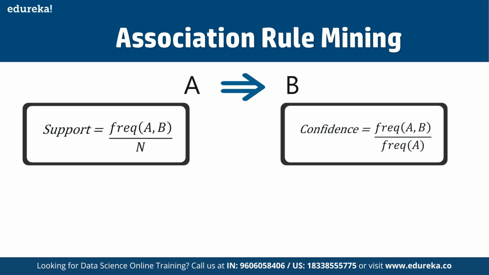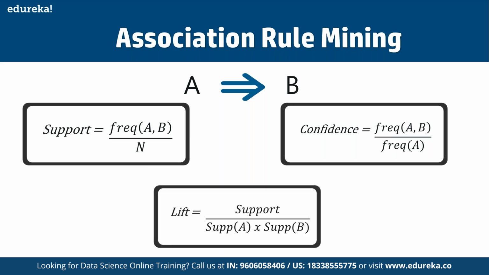And this is where the concept of lift comes into play. Lift indicates the strength of a rule over the random occurrence of A and B. To find it, we simply divide the support of A and B together by the support of A times the support of B. So focus on the denominator: it is the product of the individual support values of A and B, and not together. So lift explains the strength of a rule. The more the lift, the more the strength.